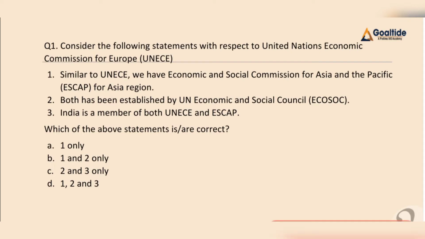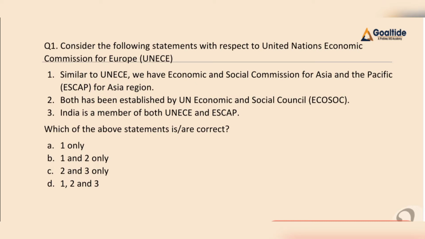So here is our question number 1. Consider the following statements with respect to the United Nations Economic Commission for Europe, that is UNECE. The first statement says that similar to UNECE, we have the Economic and Social Commission for Asia Pacific for the Asia region. Second, both have been established by ECOSOC, that is the United Nations Economic and Social Council. Third, India is a member of both the United Nations Economic Commission for Europe and the United Nations Economic and Social Commission for Asia Pacific. So here we have to find out which of the above statements is correct. We have option A, 1 only, B, 1 and 2, C, 2 and 3, D, all of the above statements.